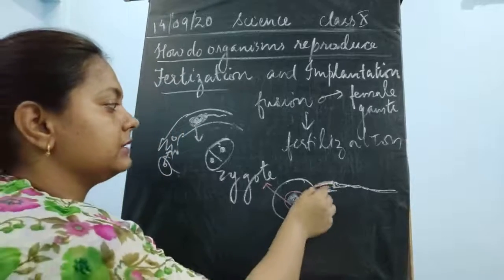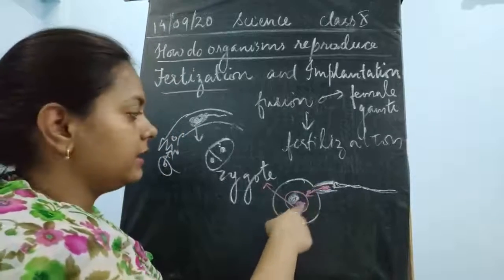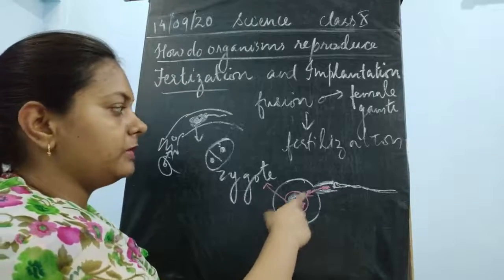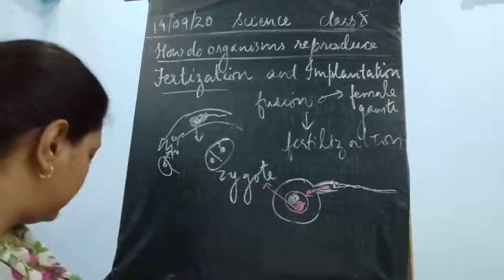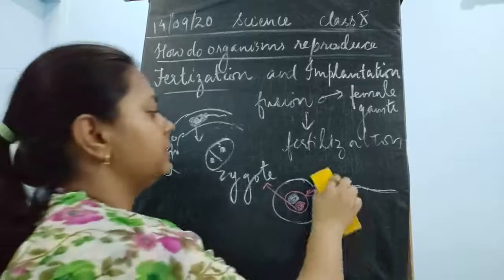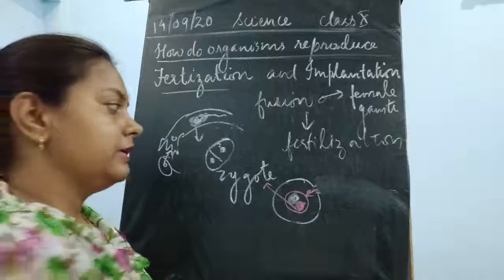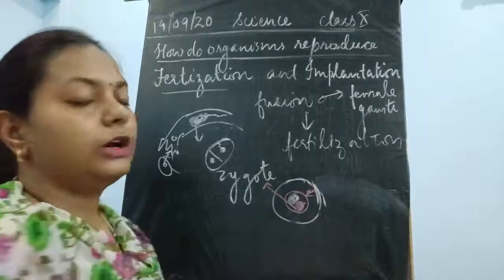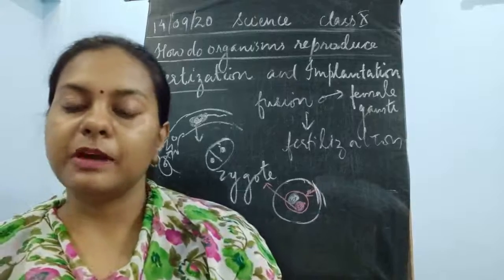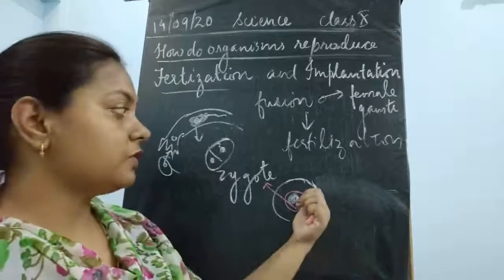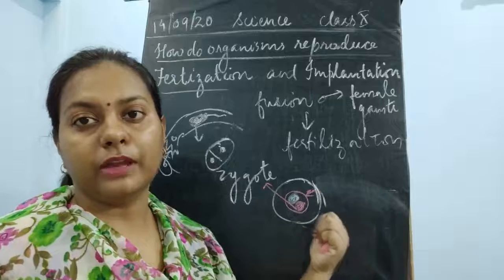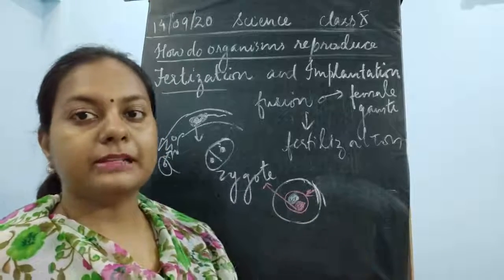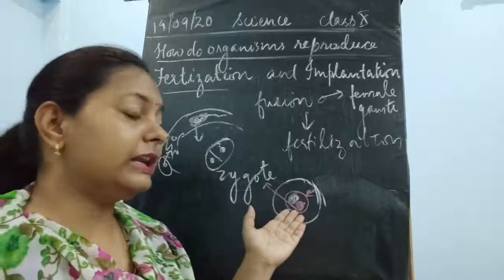Once this nucleus has entered the cytoplasm of the ovum, what happens? The rest of the structures are going to be dissolved, which means it moves. Then the wall which was broken closes again. Now here the work of the acrosome comes, because the sperm head contains various enzymes which dissolve the layer of the ovum. Once they dissolve the layer of the ovum, the nucleus can easily be transported. It makes a passage in the ovum and then it moves inside.